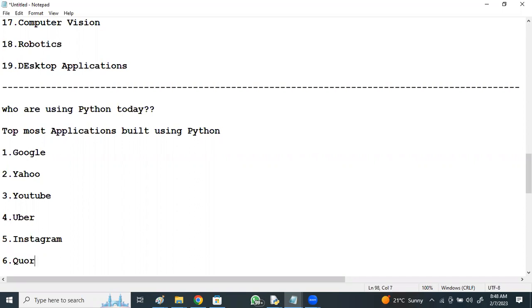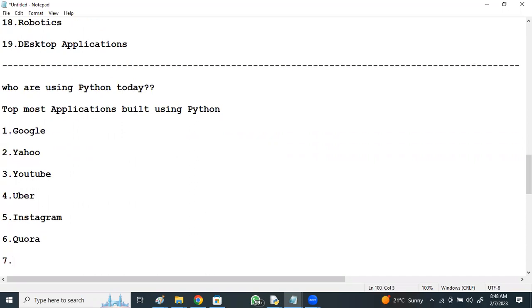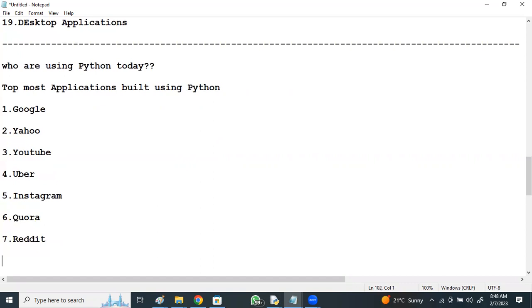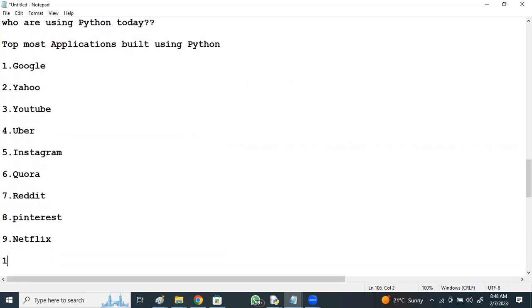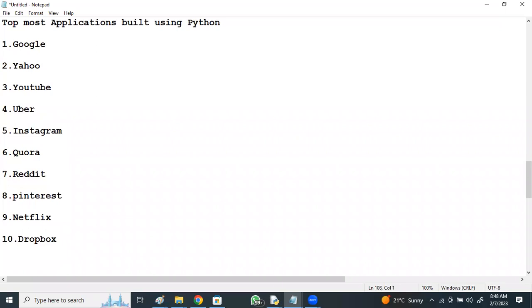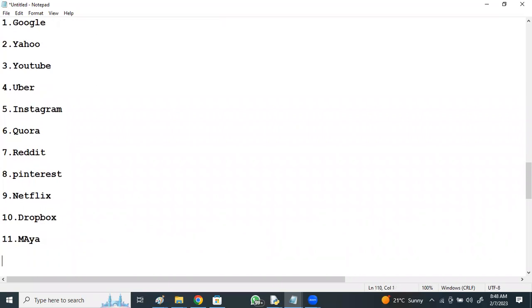Like Quora, if you have heard about Quora, Reddit, Pinterest. The topmost OTT platform like Netflix uses Python for its security, automation, and subscription purposes. It uses modules like NumPy. Dropbox was built using Python. Maya, a powerful 3D animation tool, uses Python scripts.